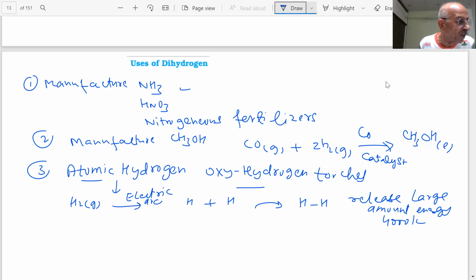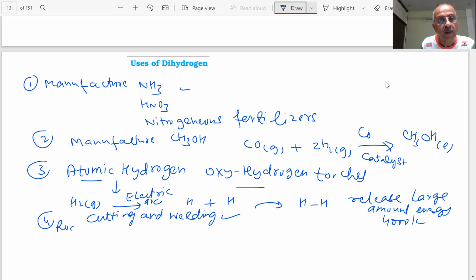So what will be the use of that? This is used, students, when you want to weld surfaces and generate very high temperature for cutting and welding. So it is used for cutting and welding purposes, students, because there is so much energy involved in that. And it is a rocket fuel, students, because there is so much energy in it.